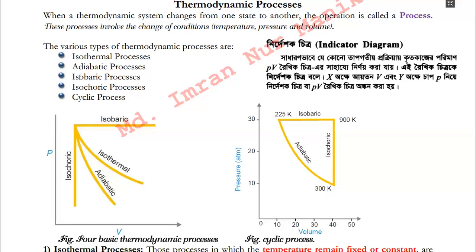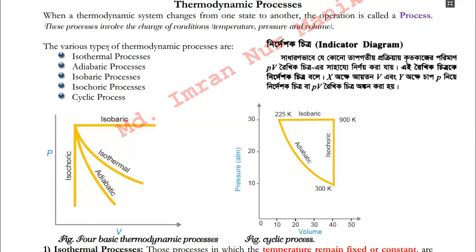In the same manner, in an isobaric process, it may acquire pressure, it may lose pressure, but ultimately there will be no change in pressure. Just like our body may acquire heat, our body may lose heat, but ultimately our body temperature remains 98.4 degrees Fahrenheit.